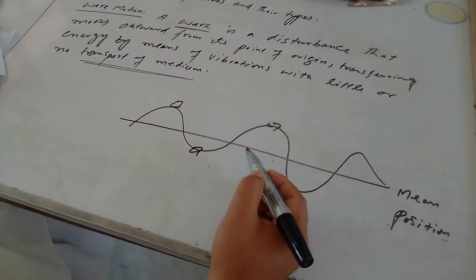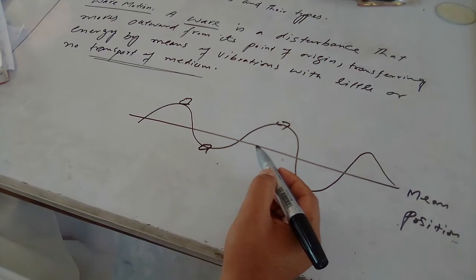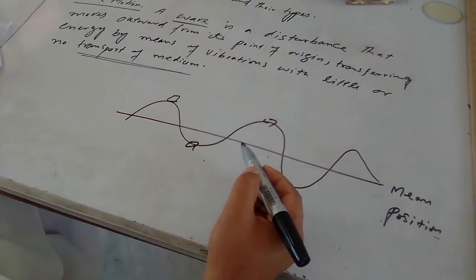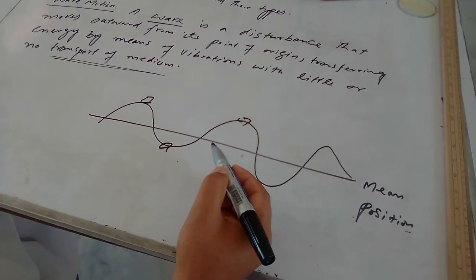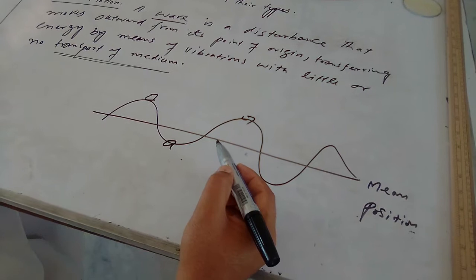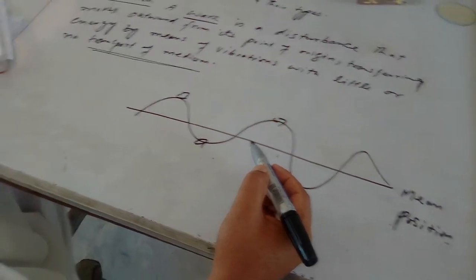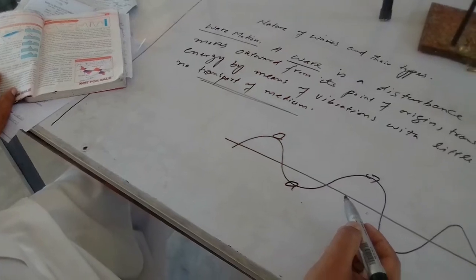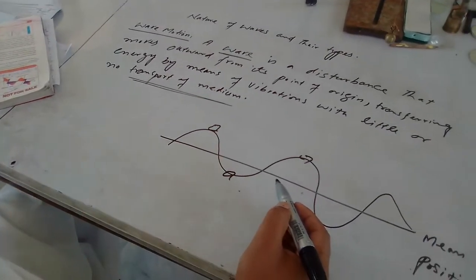Notice that during this process the card or piece of paper does not move with the waves. It only moves up and down, which shows that the particles of the matter or water don't move forward with the waves. Instead, they oscillate about their mean position.